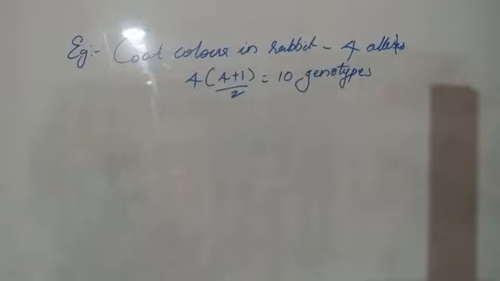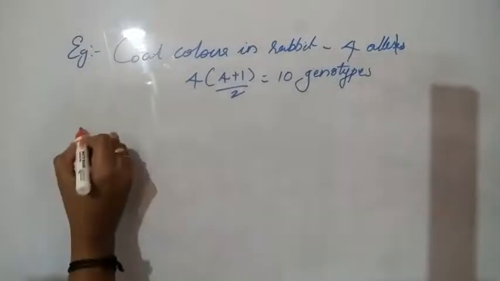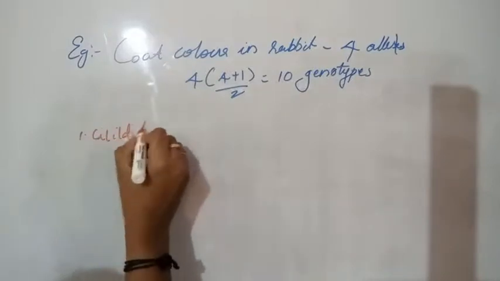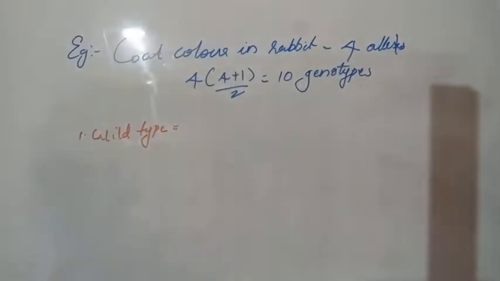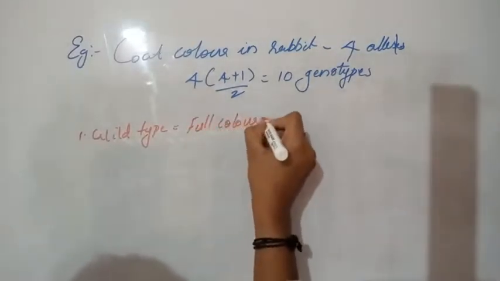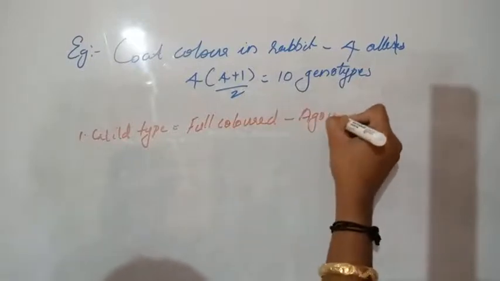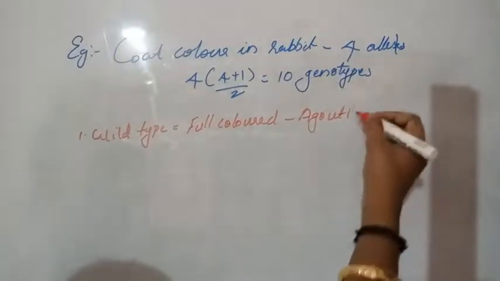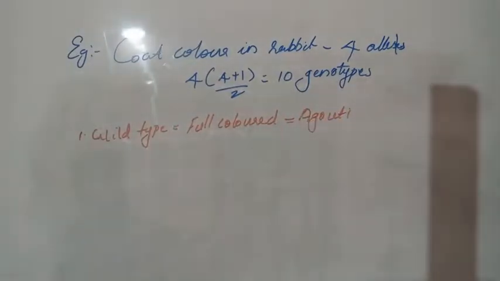So the possible phenotypes are, first one, wild type. Wild type means full colored, that is agouti. We know the color of rabbit, agouti. So wild type means full color, that is agouti, and the genotype is C+. That is the wild type, the dominant type.